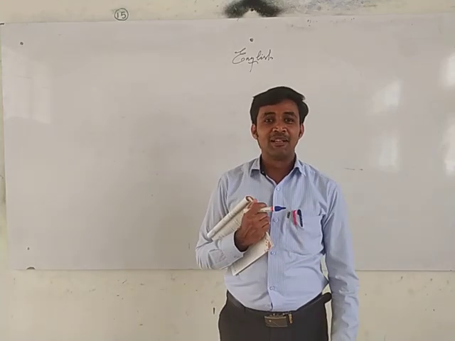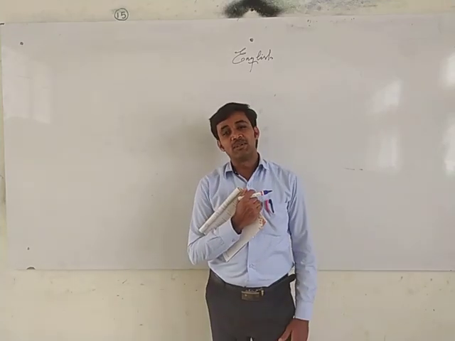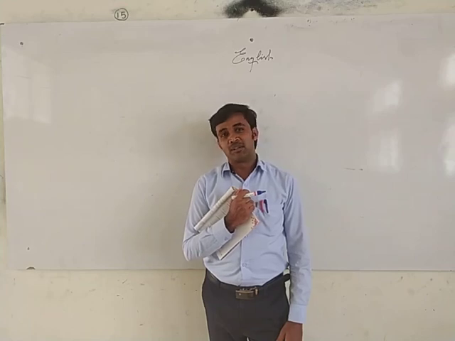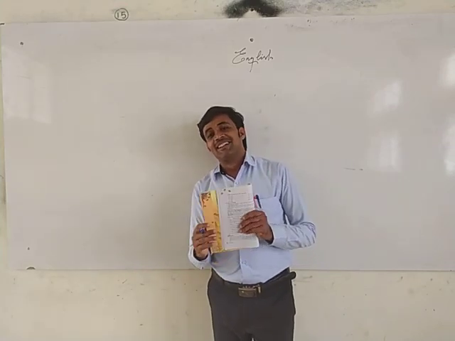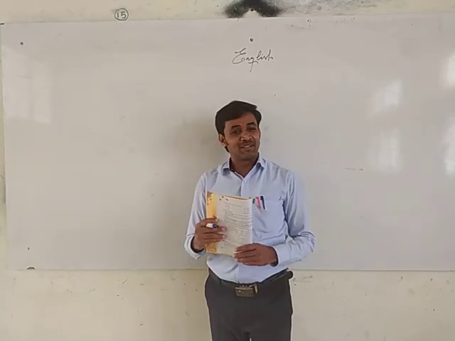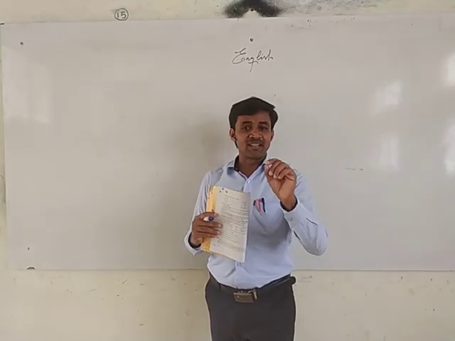But such dialogues will not be said in an official letter. We cannot say, hi collector. There is some restriction.